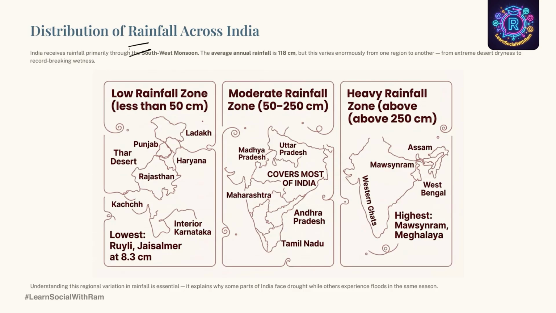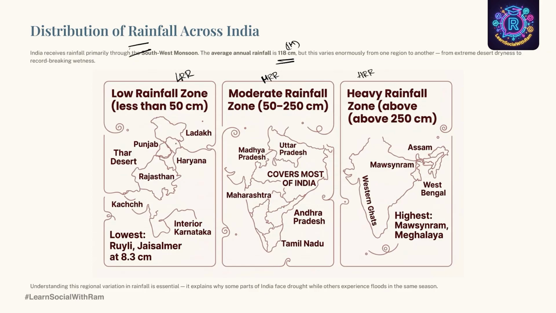As we all know, the rainfall is not uniformly distributed across all the regions in India. The average rainfall is 118 centimeter, and you can expect a 1-mark question. So 118 centimeter is the average annual rainfall received in a year. But rainfall distribution is uneven. So we classify India into 3 major regions. First zone is LRR, the low rainfall region. Second is MRR, moderate rainfall region. And third is HRR, that is heavy rainfall region.